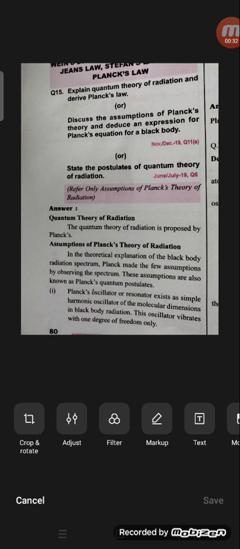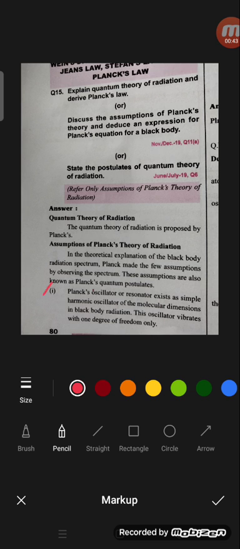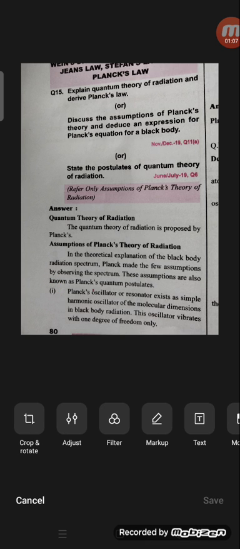He made some theoretical assumptions about the black body radiation spectrum. The first assumption is the Planck oscillator, or resonator. A resonator consists of simple harmonic oscillators of molecular dimensions in a black body radiation. These oscillators vibrate with 1 degree of freedom only. Later you will learn what the degree of freedom is.